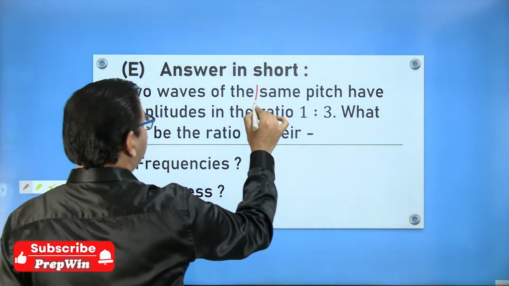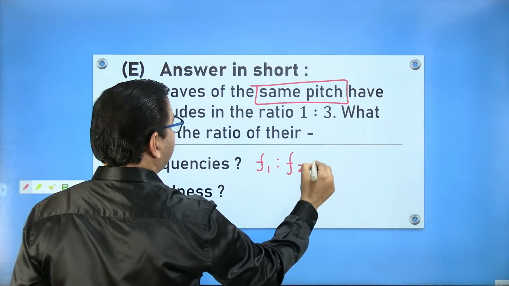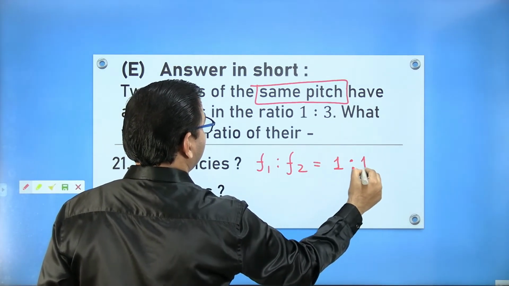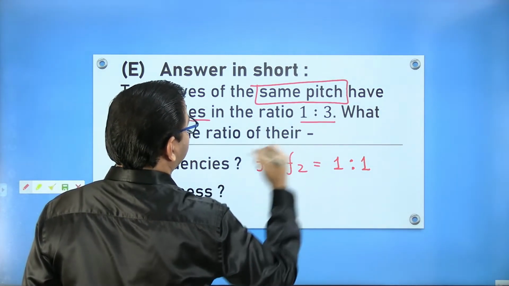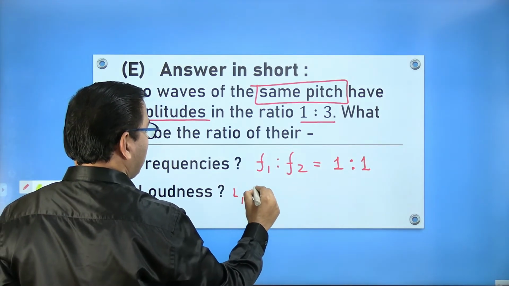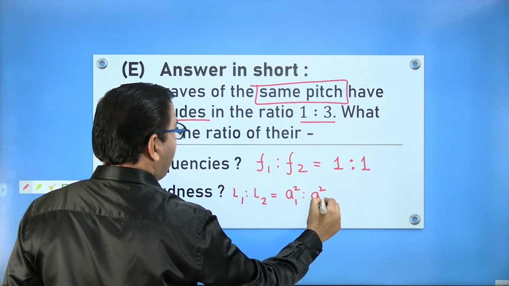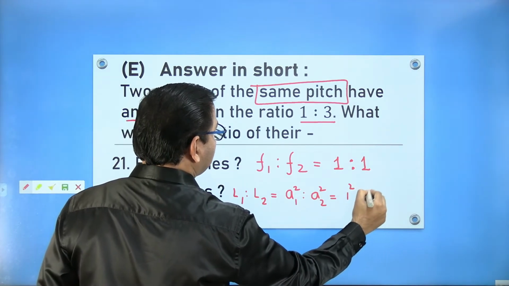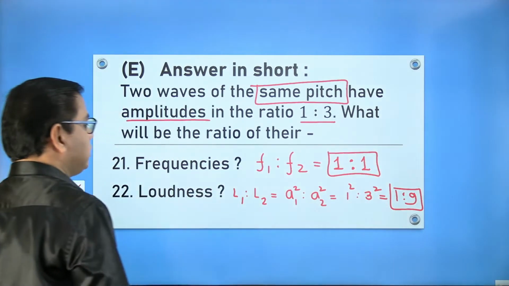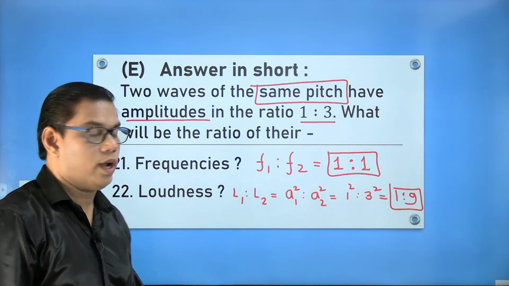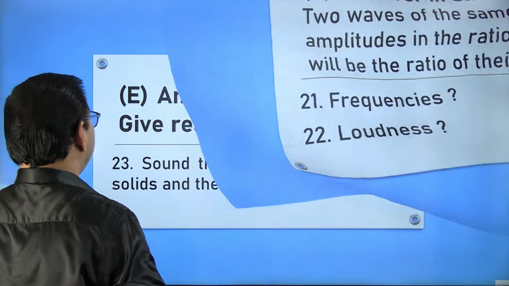Two waves are of the same pitch. Same pitch means their frequencies are the same. So the ratio of their frequency, ratio of the same number, is 1:1. So the first answer is 1:1. Now loudness, the amplitude ratio is 1:3. Loudness ratio is equal to the square of the amplitude. So the square of 1 is to the square of 3. This is 1:9. So the 21st answer is 1:1 and the 22nd answer is 1:9. Correct? Yes.